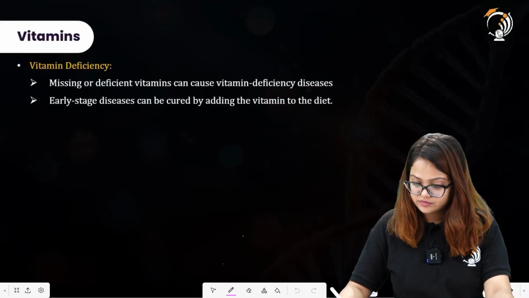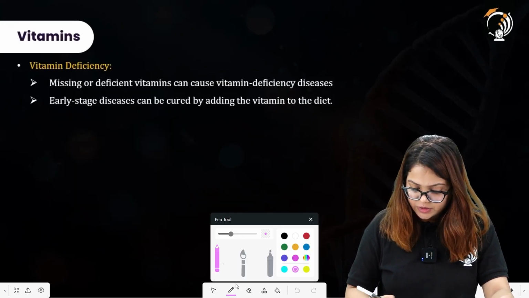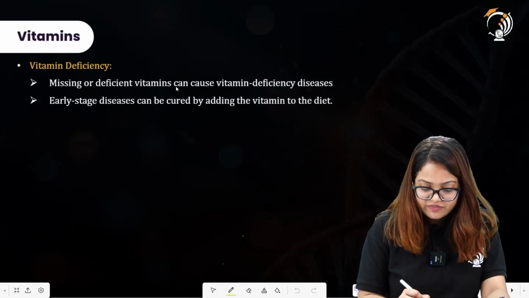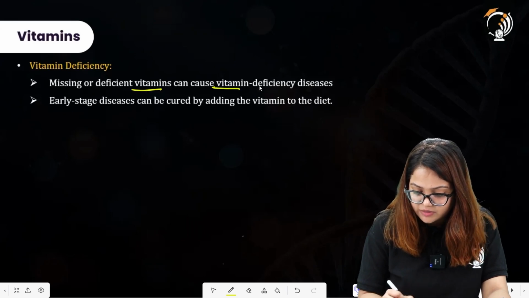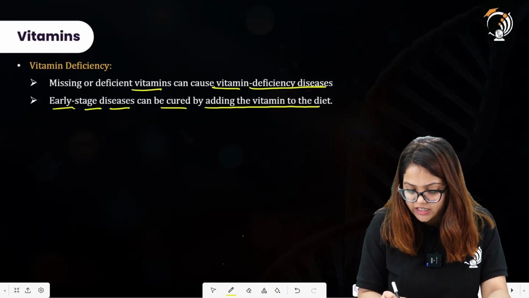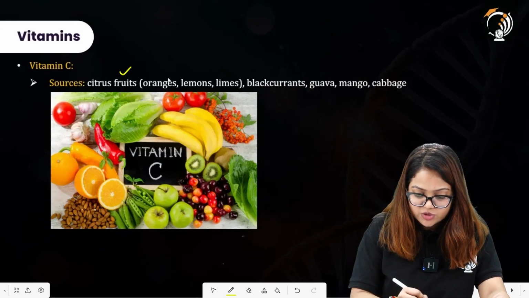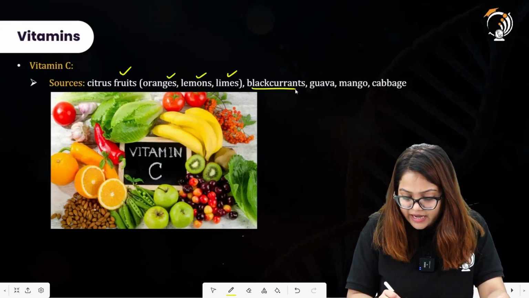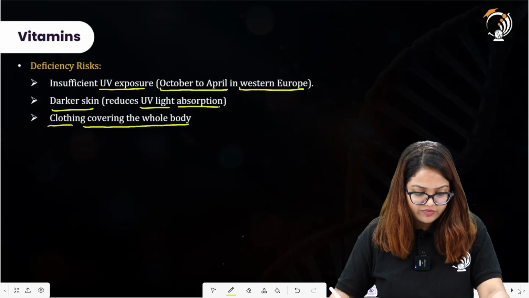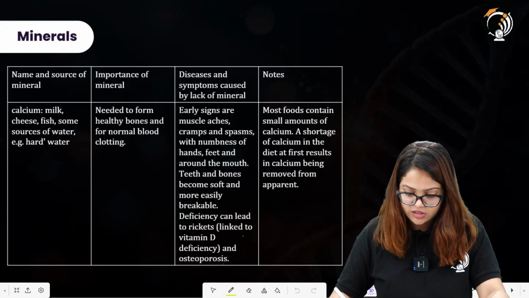Moving to, all right, since we have covered all of these, these are the two slides which we have missed. Here we have missing or deficient vitamins can cause vitamin deficiencies. Early stage diseases can be cured by adding the vitamin to the diet. Vitamin C sources are citrus fruits. These include oranges, lemons, limes, black currants, guava, mango, and cabbage also has vitamin C in it. Moving further, all right, this is all covered.